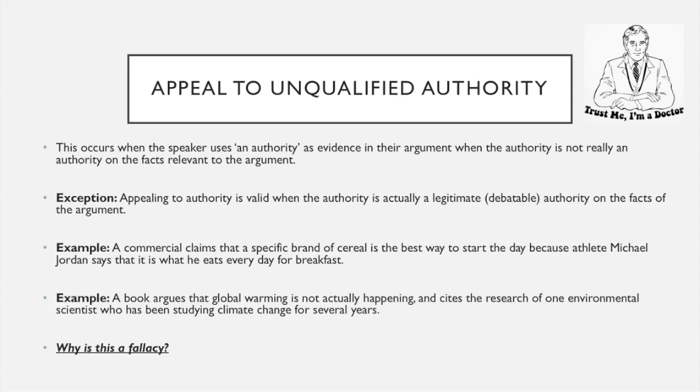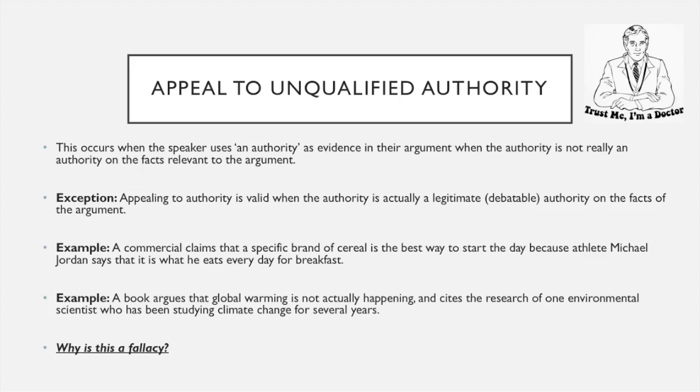So our first example here says a commercial claims that a specific brand of cereal is the best way to start the day because athlete Michael Jordan says it is. Since Michael Jordan is an expert on athletics and not on cereal, his endorsement of the cereal doesn't tell us anything beyond the fact that he likes it. Our second example says that a book argues that global warming is not actually happening, and then cites the research of one environmental scientist who has been studying climate change for several years. This is an appeal to unqualified authority because there are so many qualified authorities that argue the opposite claim.